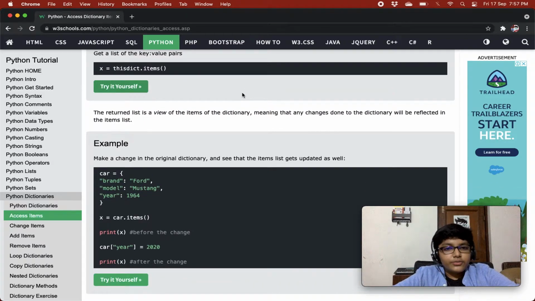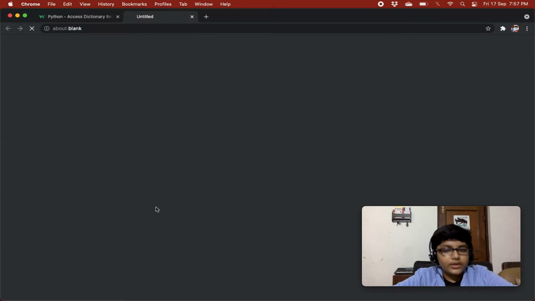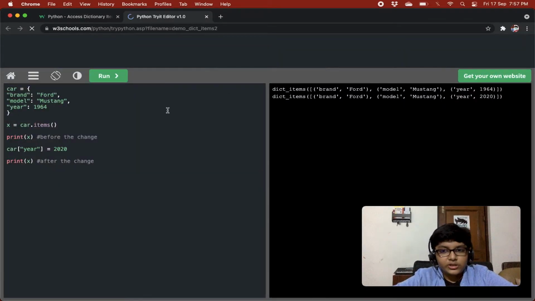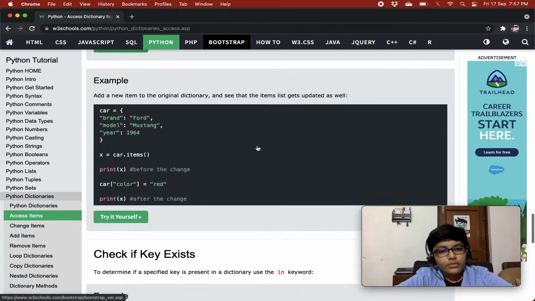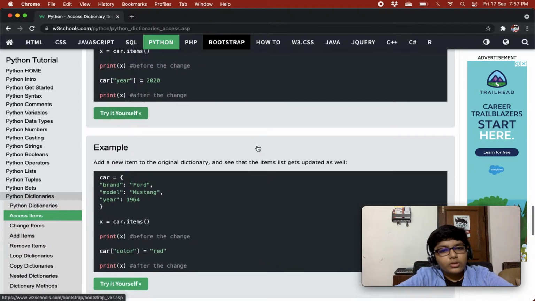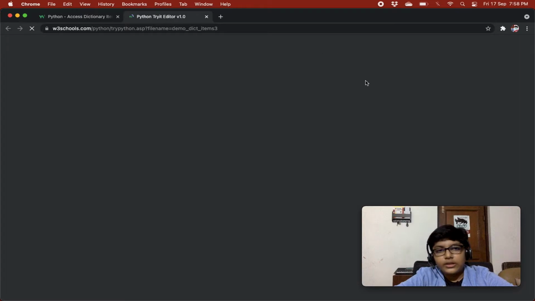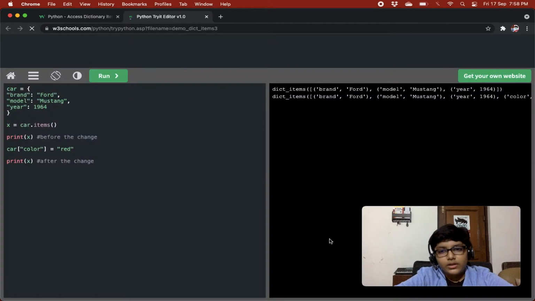So the returned list is a view of the items of the dictionary, meaning that any changes done to the dictionary will be reflected in the items list. So any changes that you do in the dictionary will be reflected in the items list as well. So for example, you change the year to 2020, that will also be reflected in the items list. It is just equivalent to x equals car dot items once again. Okay, so it is equivalent to this. And add a new item, so you can also add a new item and you'll see that the list gets updated, right, once again. So now we have four tuples. Quite cool.